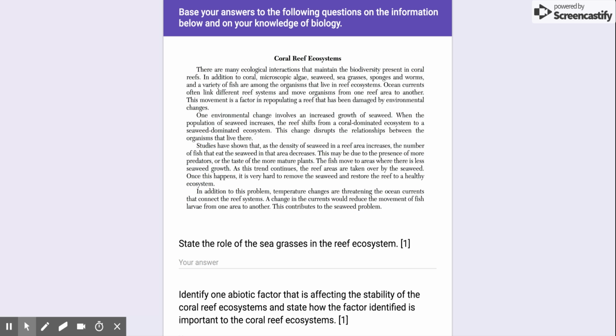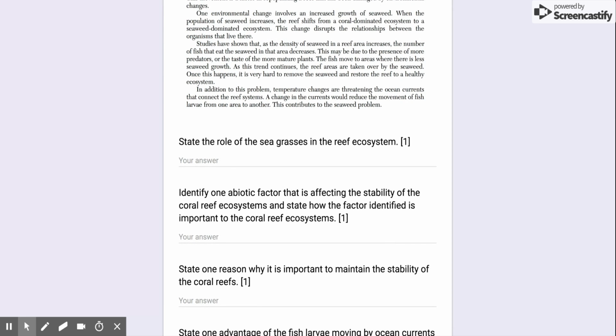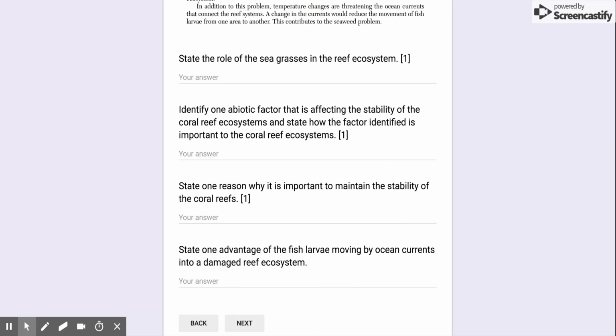State the role of the seagrasses in the reef ecosystem. Identify one abiotic factor that is affecting the stability of the coral reef ecosystems and state how that factor identified is important to the coral reef ecosystems. State one reason why it is important to maintain the stability of the coral reefs. State one advantage of the fish larvae moving by ocean currents into a damaged reef ecosystem.